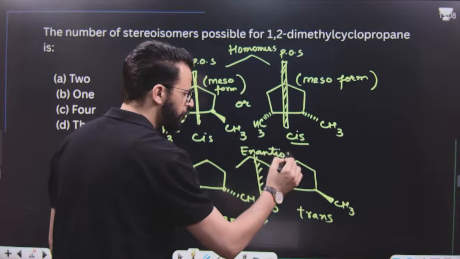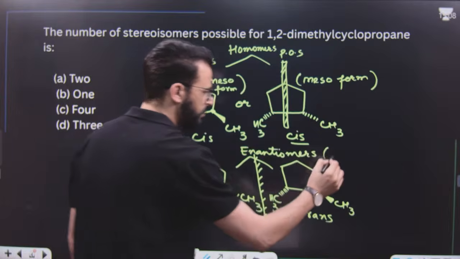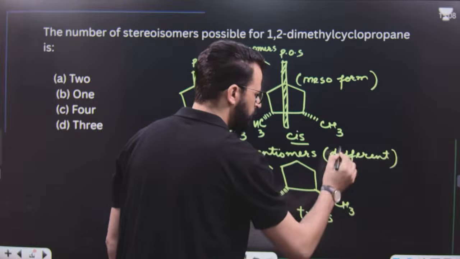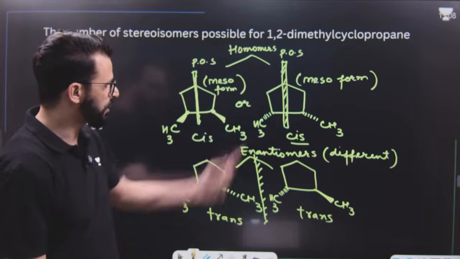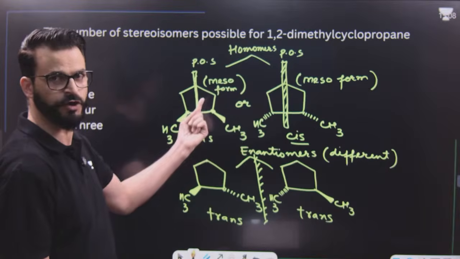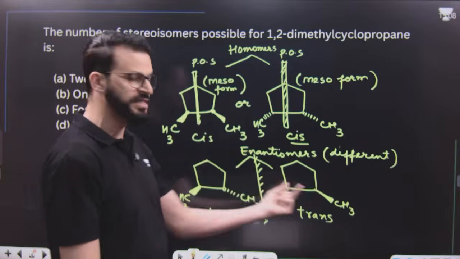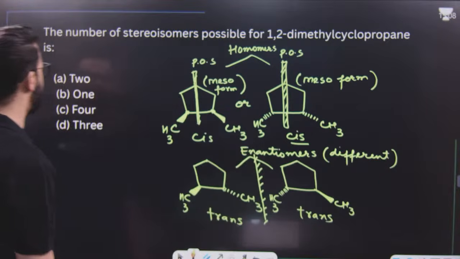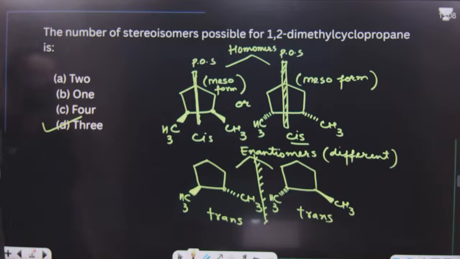And we know enantiomers are different compounds. That means they are different with respect to each other. So in a nutshell, these two are the same. That means it's one form. These two are different. That means these are two forms. So one form and two forms. In total, there are three forms. So total stereoisomers are three.